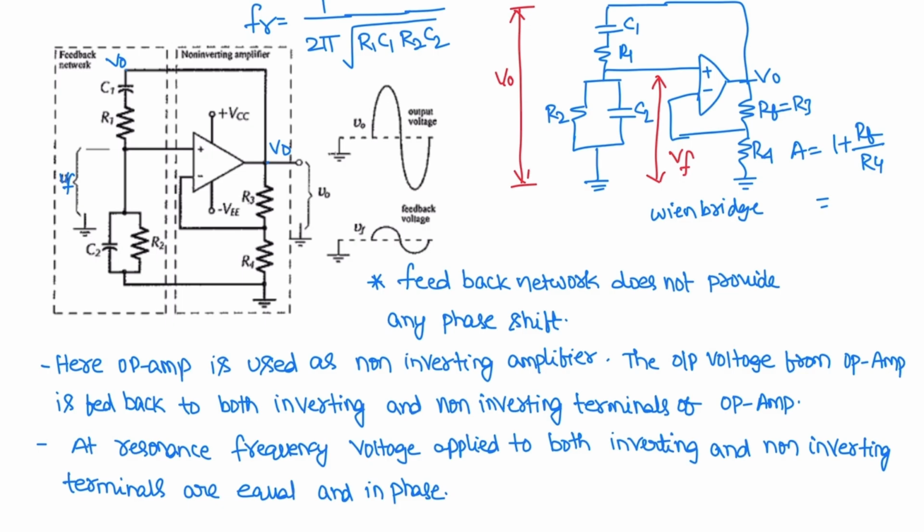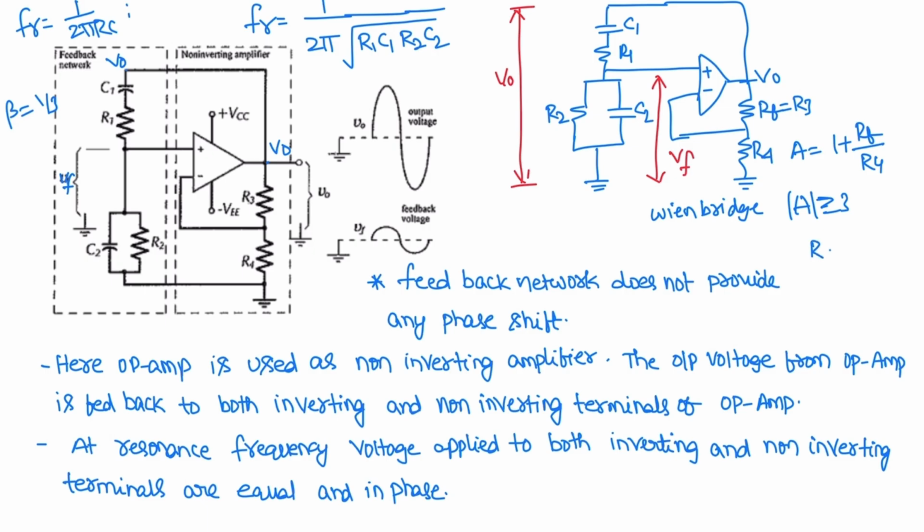The resonant frequency for this circuit is 1 by 2 pi square root of R1 R2 C1 C2. If R1 is equal to R2 and C1 is equal to C2, then the resonant frequency is given as 1 by 2 pi RC. Feedback factor beta is equal to 1 by 3. And for sustained oscillations, the magnitude A should be greater than or equal to 3.